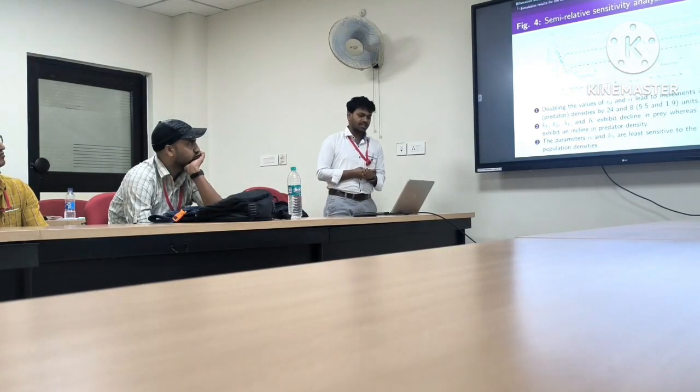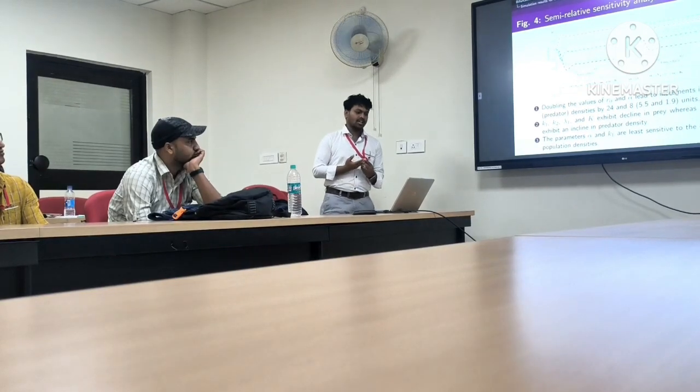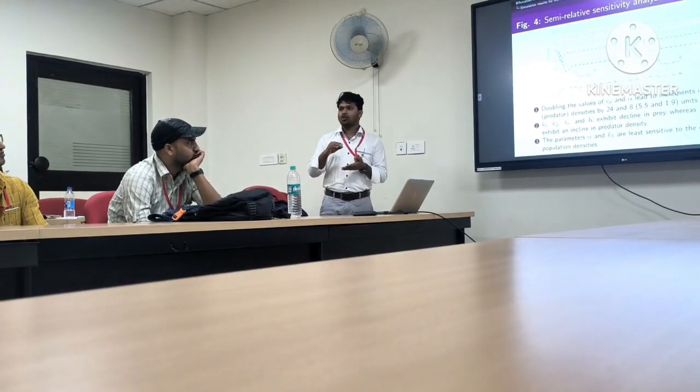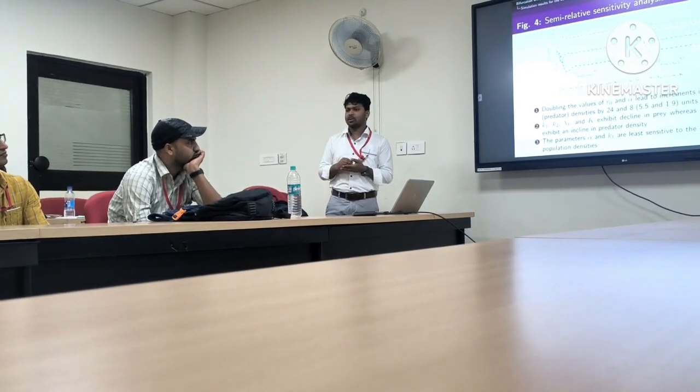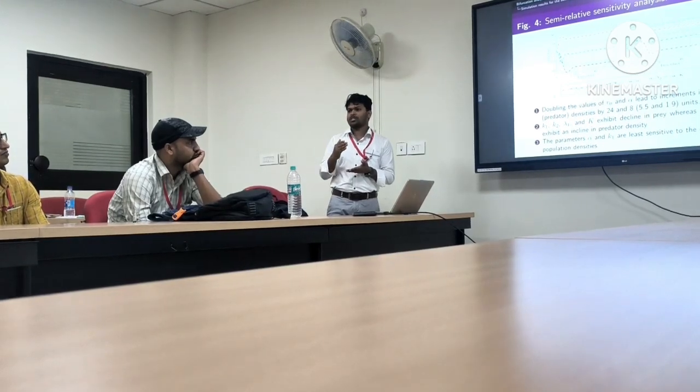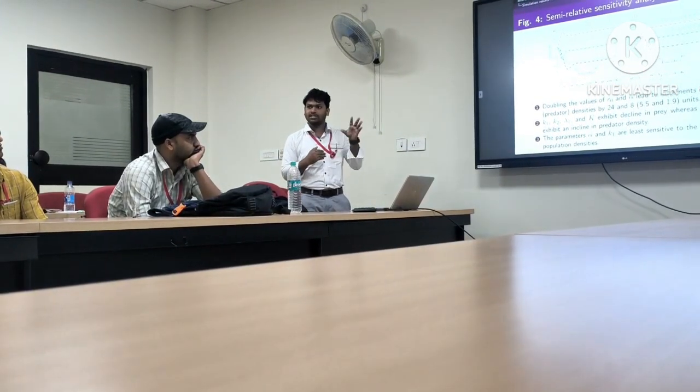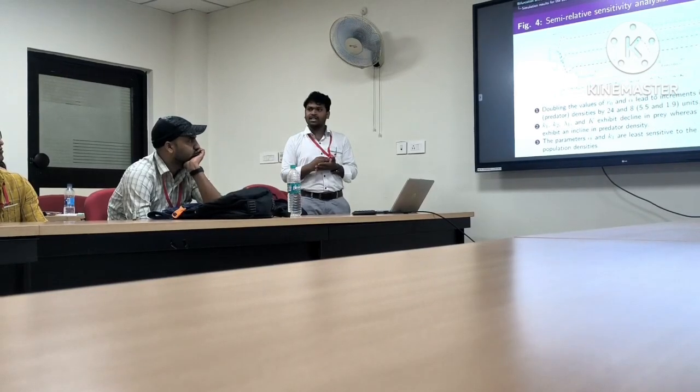Now we perform semi-relative sensitivity analysis. The semi-relative sensitivity analysis quantifies the changes in prey and predator population when the value of a specific parameter is doubled. So first we double the value of a parameter, and we see how the population dynamics changes.